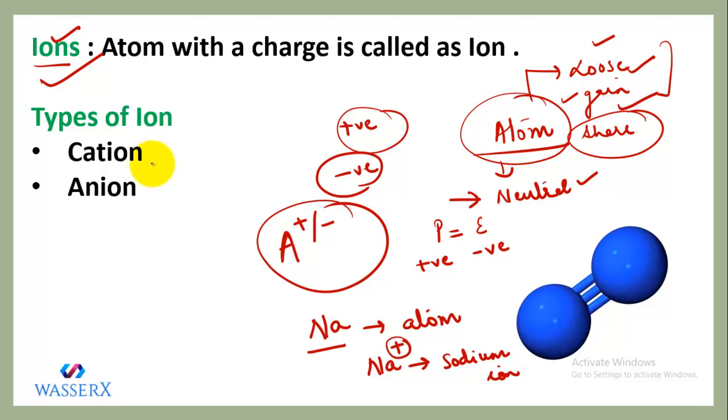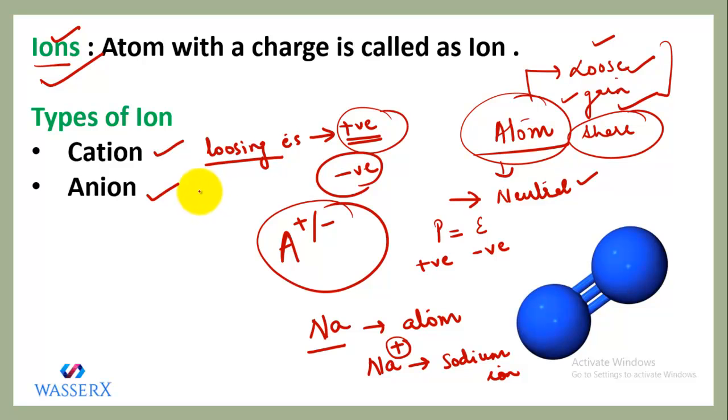Accordingly we have two types of ions. One is cation and one is anion. If an atom is losing electrons, it will form a cation, because after losing electrons it will acquire a positive charge, right?